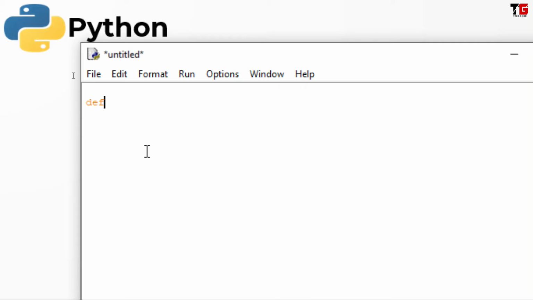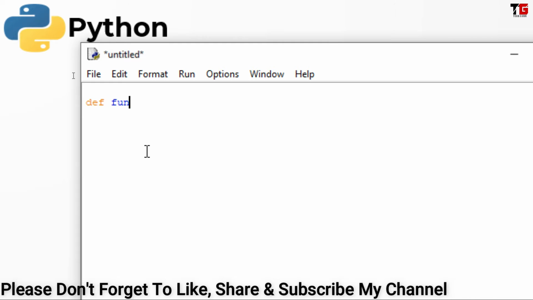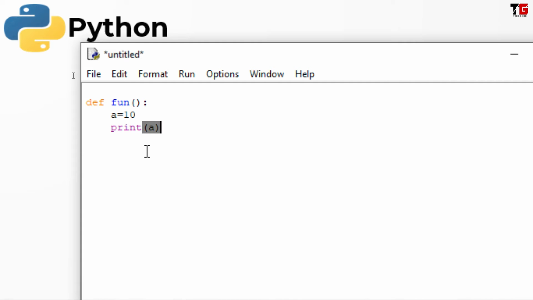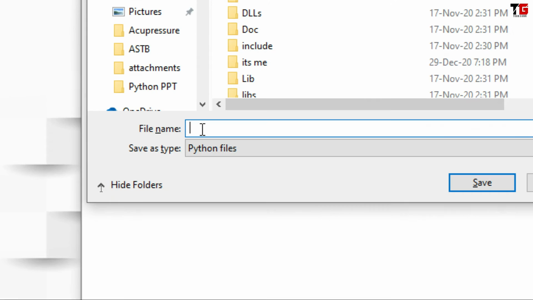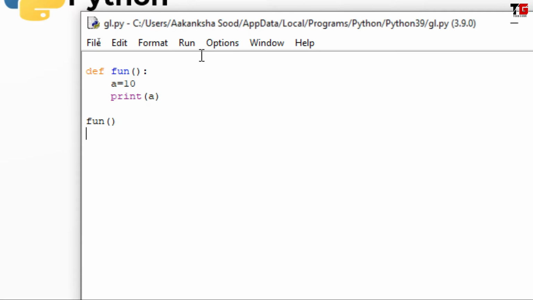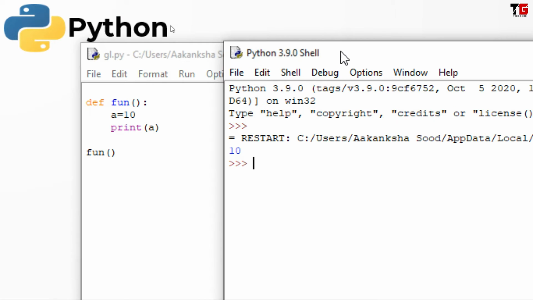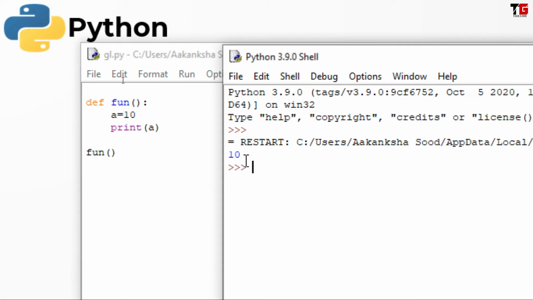Let's see. Friends, consider I define a function fun. Inside the function I declare a variable a. Now I print the value of a. And now I am calling this fun function. Save the program. Run the program. So it gives the output as 10, right?